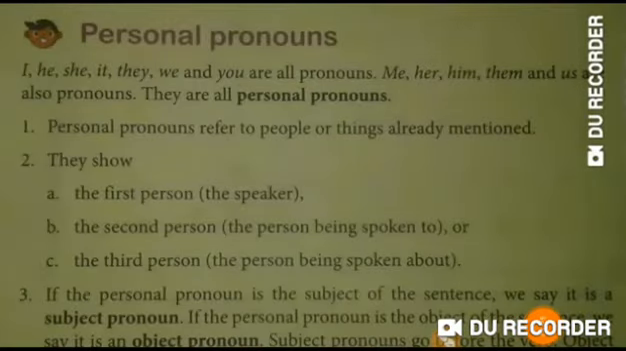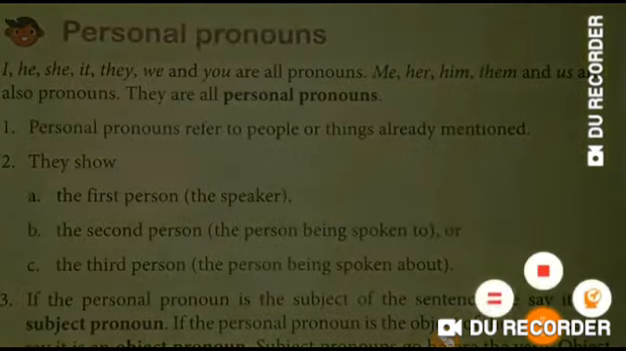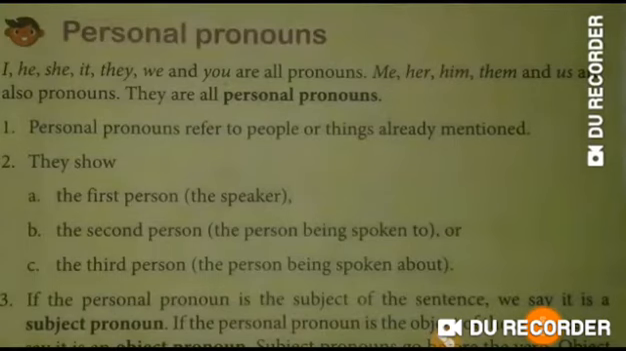There are several kinds of pronouns. Here we will study about personal pronouns. I, he, she, it, they, we, you, me, her, him, them, us. These all are pronouns. They are called personal pronouns. Personal pronouns refer to people or things already mentioned. They show the first person, the second person, and the third person.